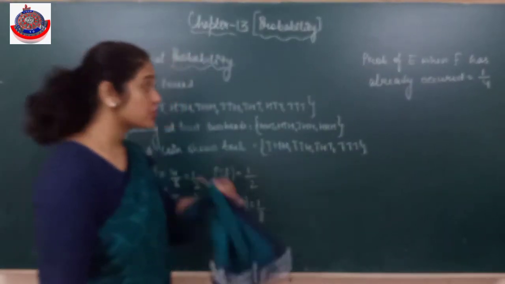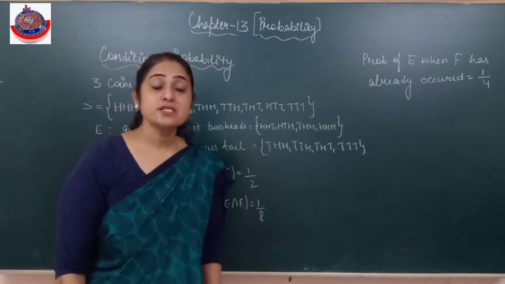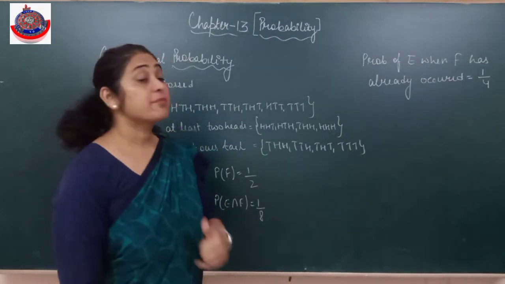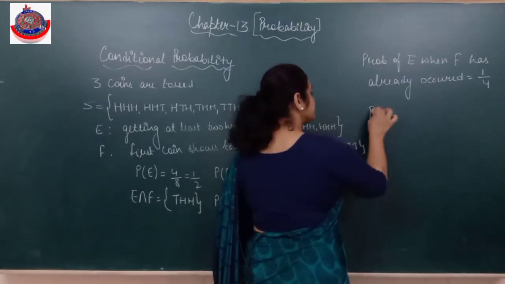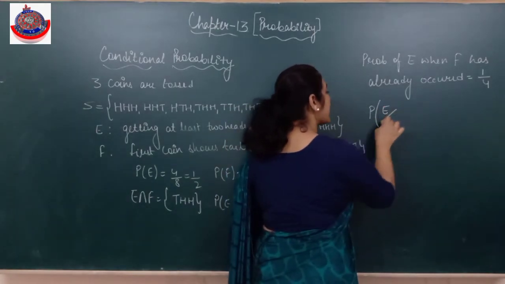So this is called conditional probability. That means happening of one event when one event has already occurred. That means occurrence of one event affects the occurrence of other. That's conditional probability. अब कैसे लिखते हैं इसको? हर बार ऐसे तो नहीं करेंगे. How do we write it? Probability of E I'm finding when F has already occurred.